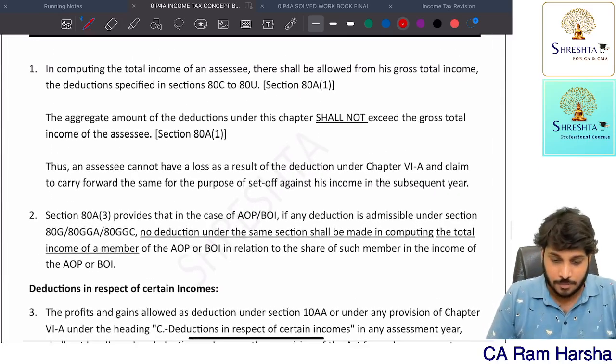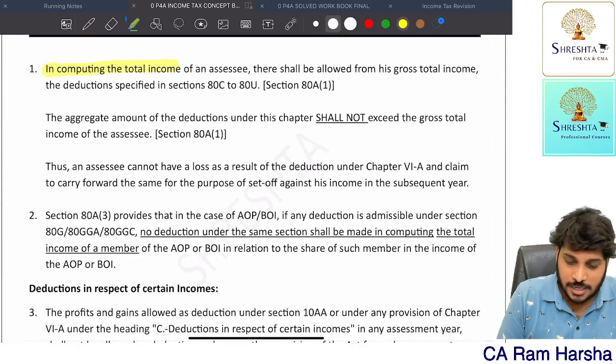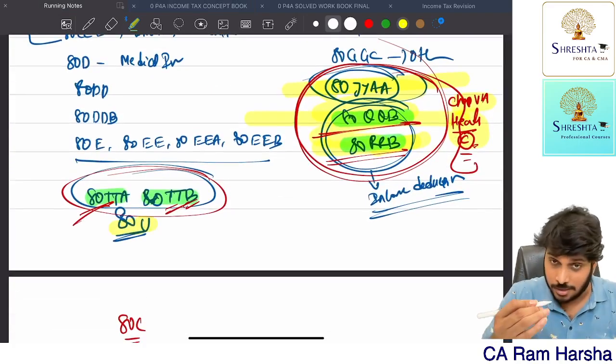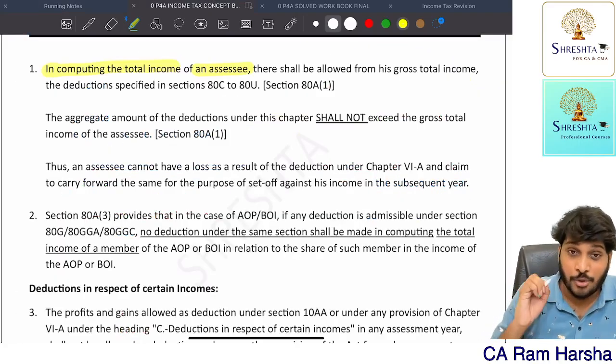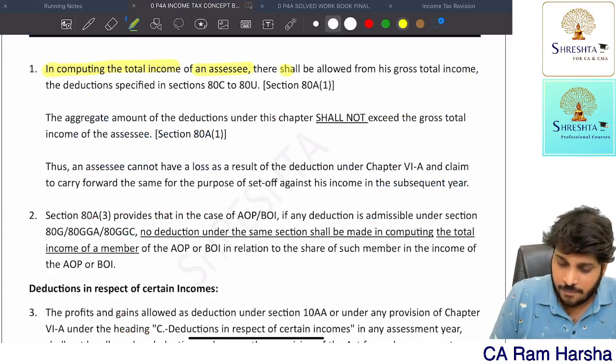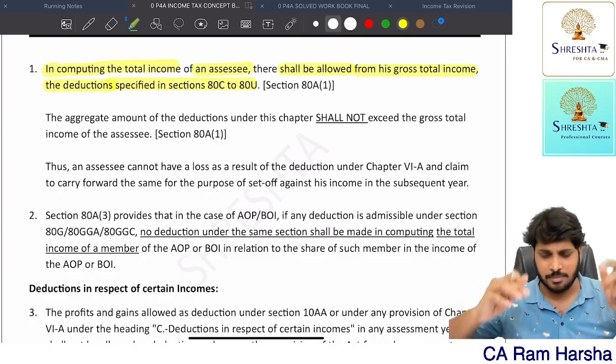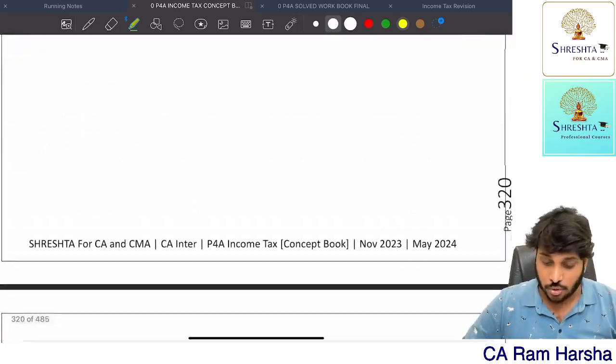In computing the total income of an assessee, there shall be allowed from his gross total income the deductions given under 80C to 80U. So whatever deductions are there from 80C to 80U, you can claim the deduction. First of all, it is from the gross total income, they said.